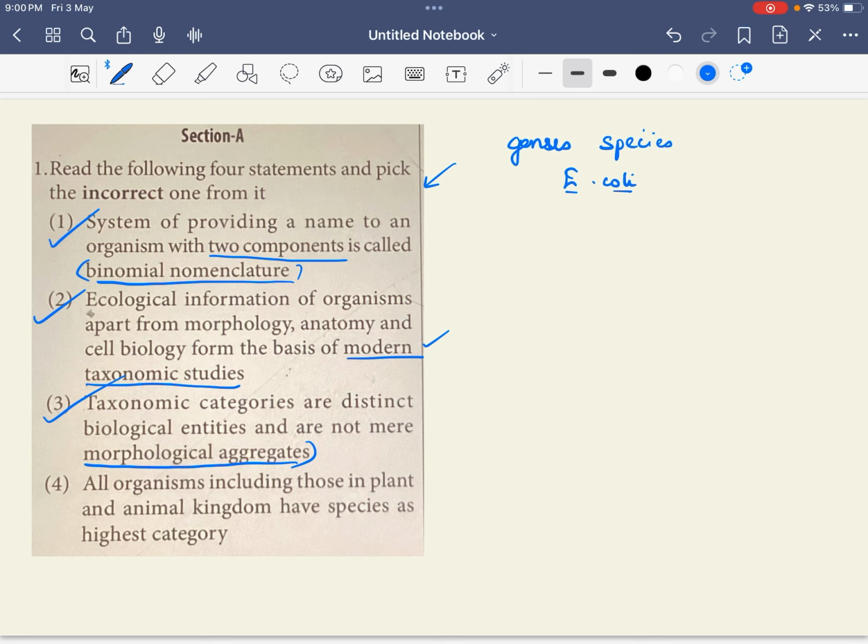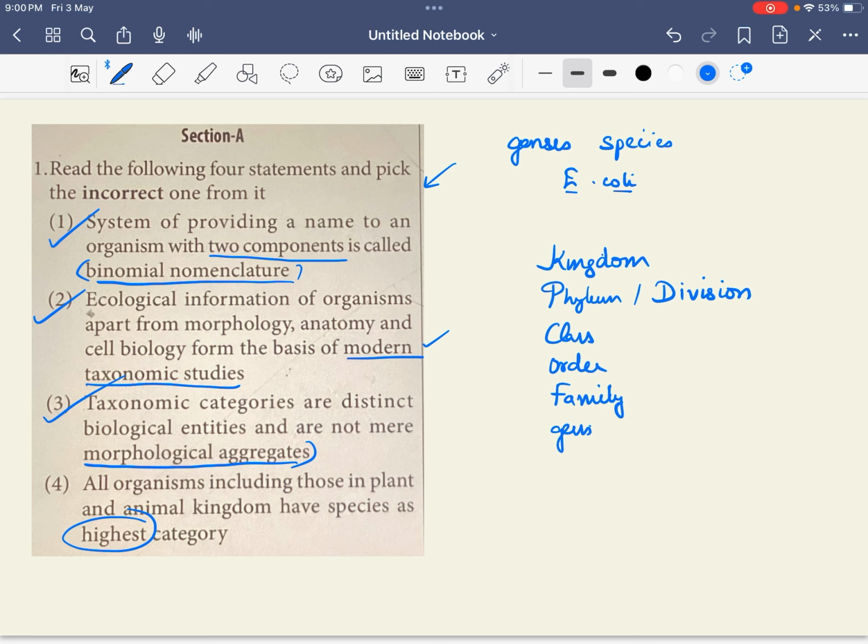Now let's see our fourth statement: all organisms, including those of the plant and animal kingdoms, have species as the highest category. Is it so? Let's see the seven obligate categories. They start from kingdom, followed by phylum in case of animals, or division in plants, then class, order, then what else? Yes, family, genus, species.